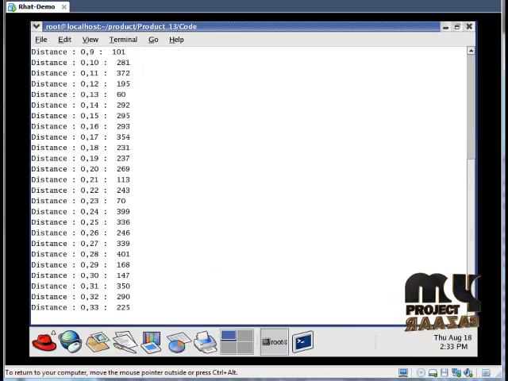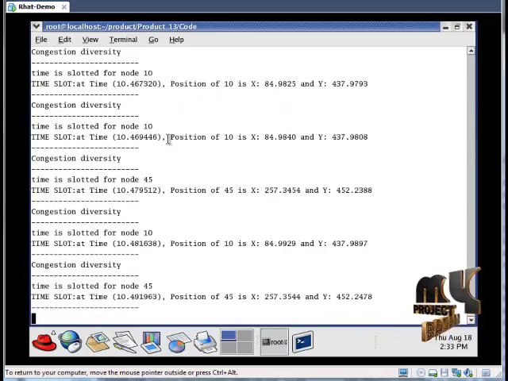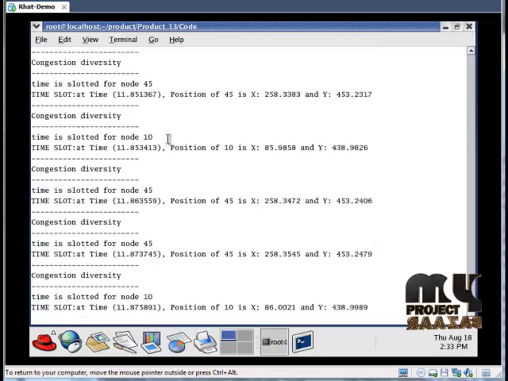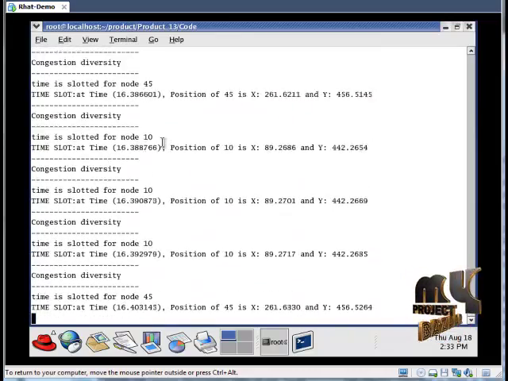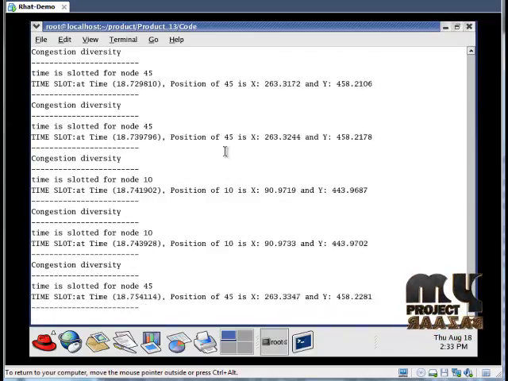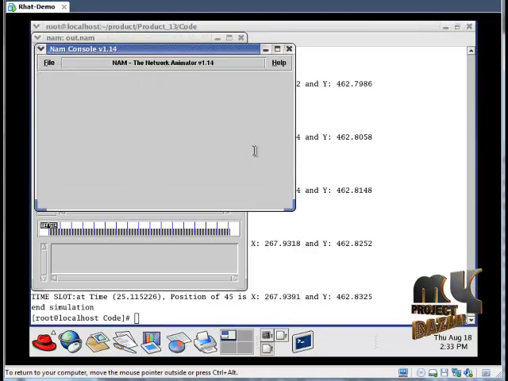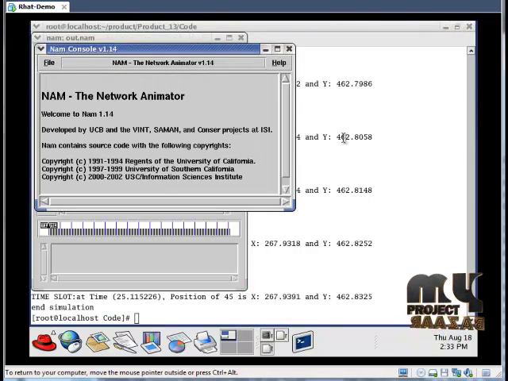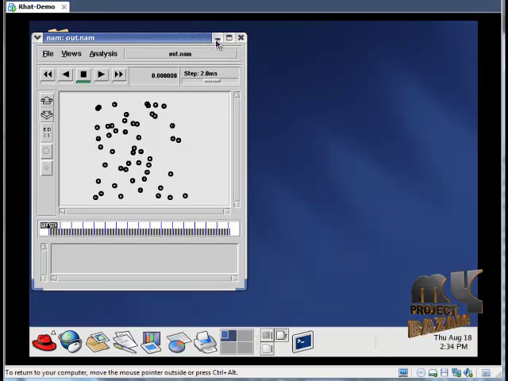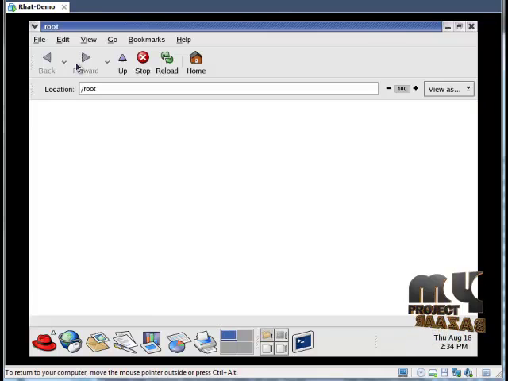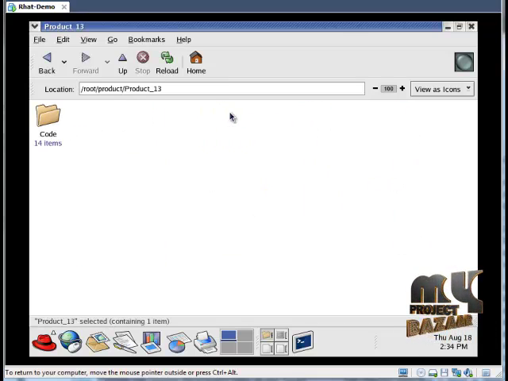So in our project we have to identify the distance between the nodes as well as the congestion diversity. It is calculated depending upon the time. So the time slot between the nodes is displayed and the XY position of that node is also displayed, and we have to maintain one neighbor file, that is our routing table file is maintained in this place.